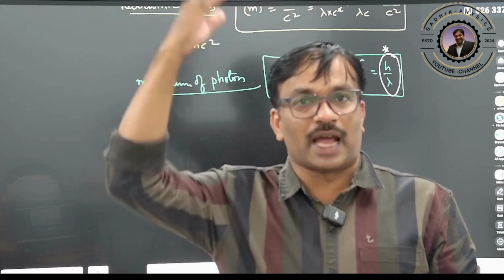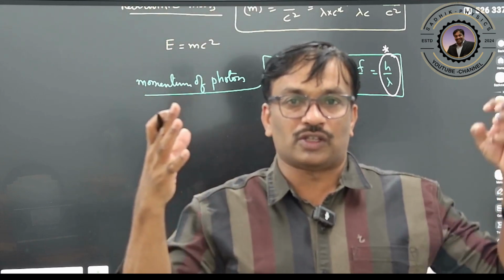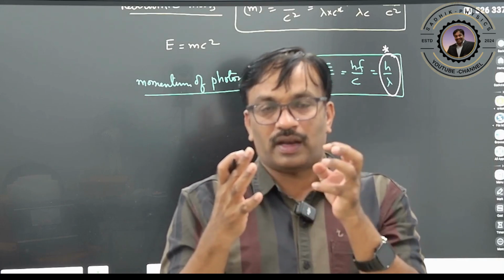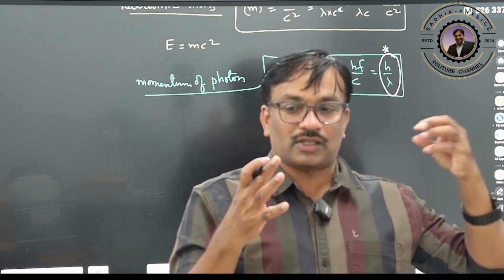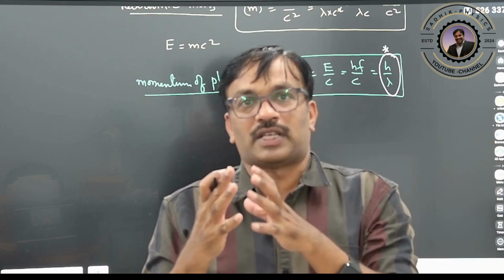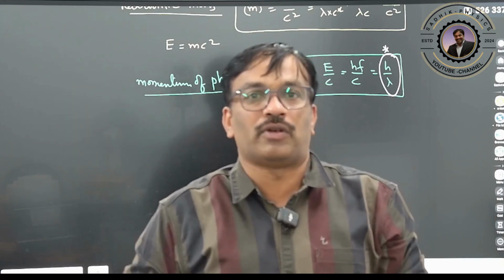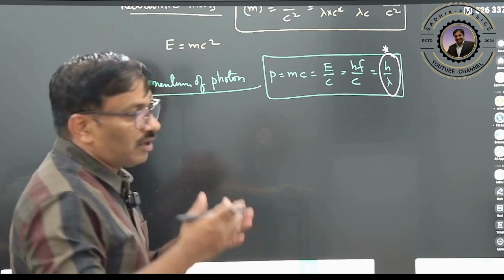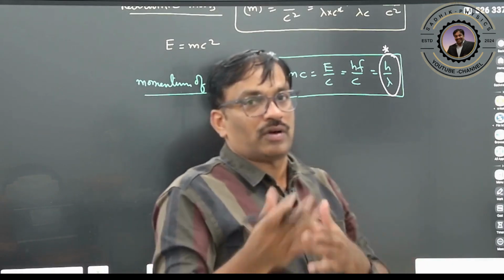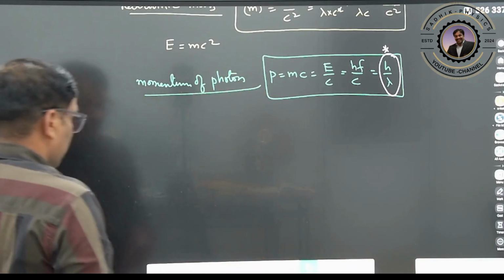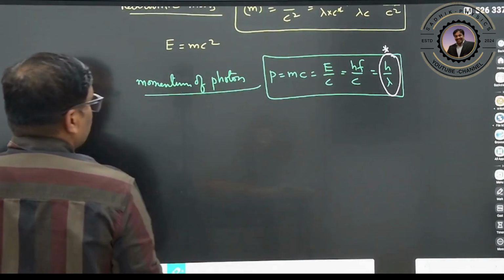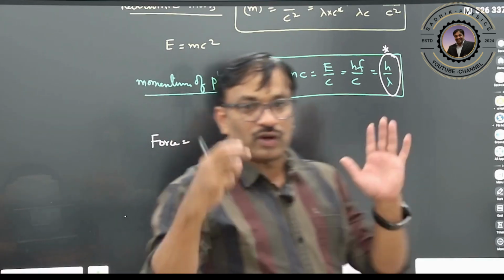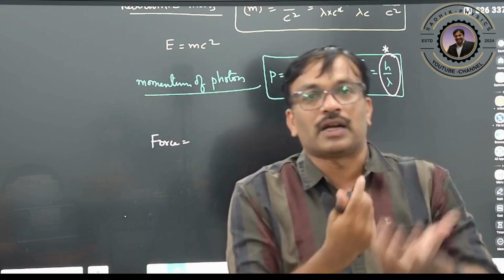But for satellites in space, due to solar winds, the solar radiation exerts a force on the panel of the satellite, so the satellite gains some momentum. This can be slightly useful for moving satellites from one planet to another. As momentum is there, definitely it is going to exert a force. What is the force now? Here two cases are there: if the photons are falling and being completely absorbed.